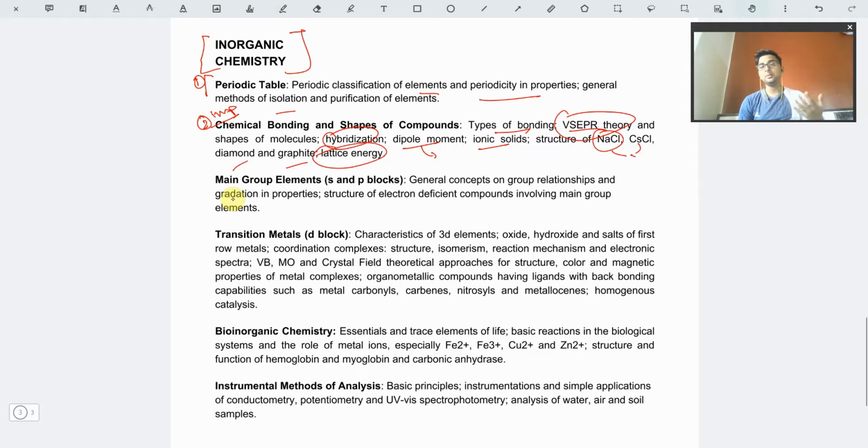Basically, if you study the whole part in physical chemistry, you won't be required to study this ionic solid part in this part of inorganic.